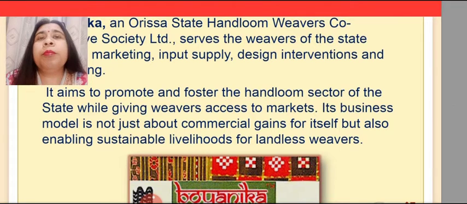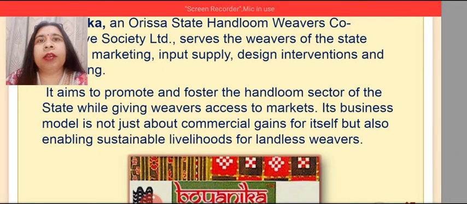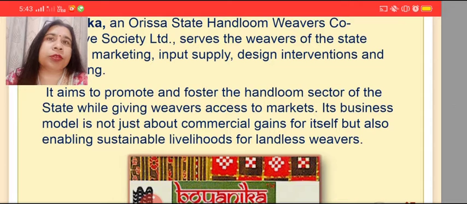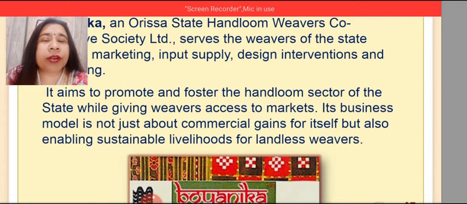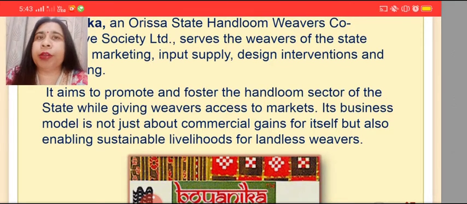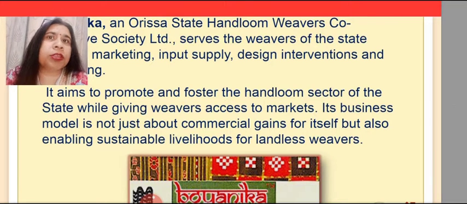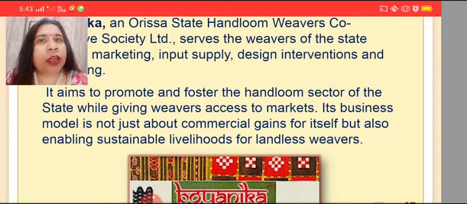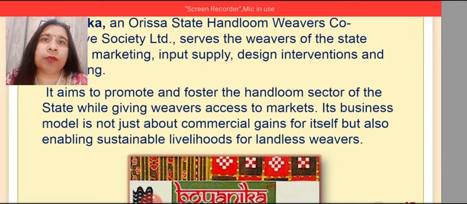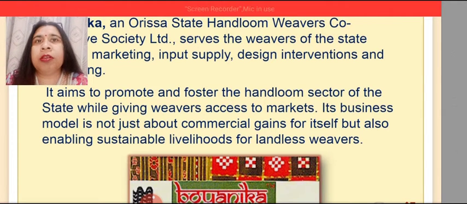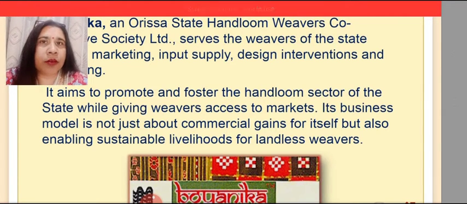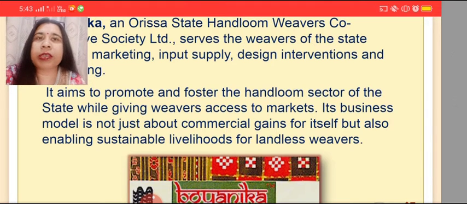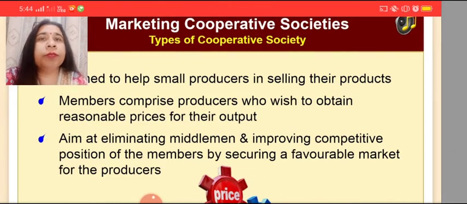On the other hand, producers cooperative society protects the interest of producers, and such cooperative societies are established to provide them inputs such as raw materials, machinery, other types of equipment, whatever is required, at reasonable rates, and the output, that is their production, should reach the market, and they should receive enough profits as per their cost of production. So this was producers cooperative society.